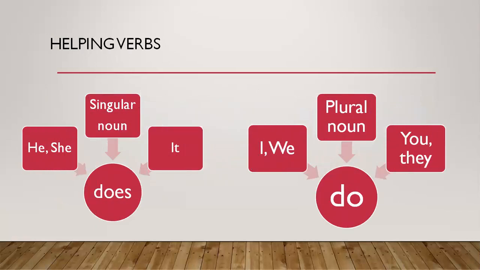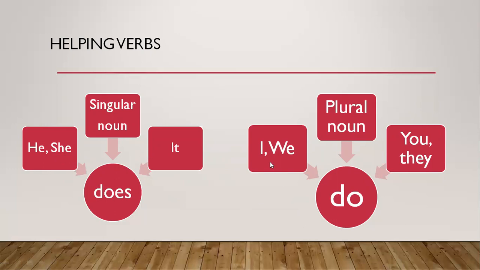Now see the helping verbs. Helping verbs of the present simple tense are do and does. These both are the helping verbs for present simple tense. Now see the usage. With a singular noun, it, he and she, we use does.